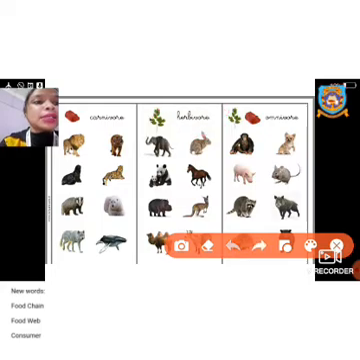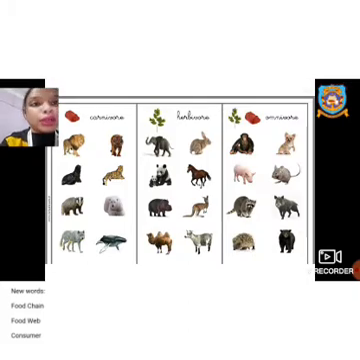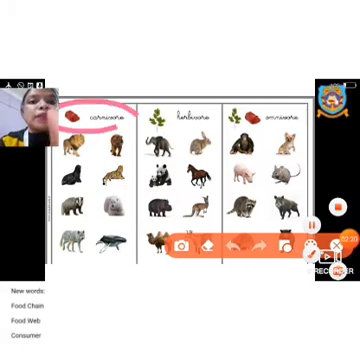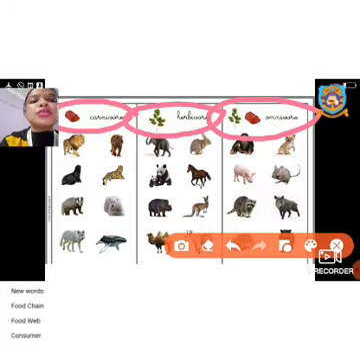And the third category is the omnivore. Omnivores are the animals which eat both flesh and plants. Here we have squirrel and pig. So different animals are here. At the top, if you can see the pictures, carnivore has a picture of flesh, which means carnivores eat flesh or meat. Herbivore has a plant or leaves, and omnivore has both leaves and flesh. So these are the three categories of the food habits of animals.